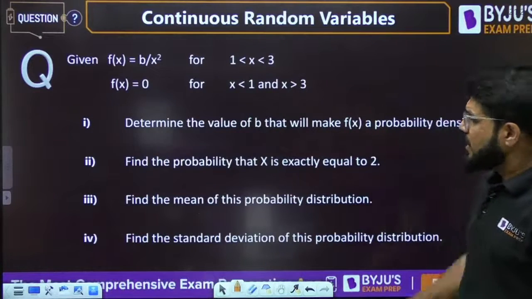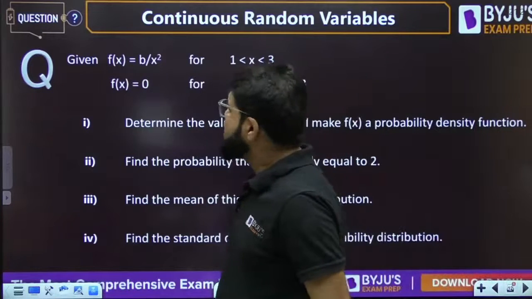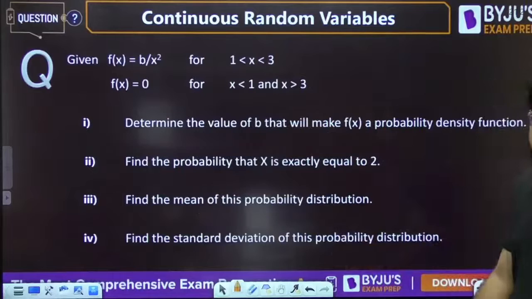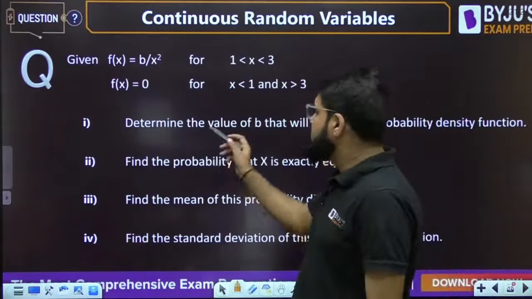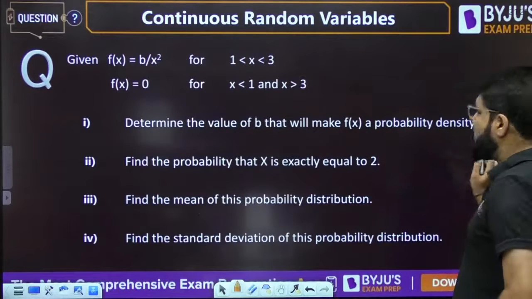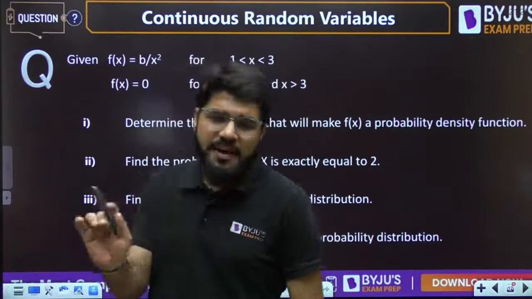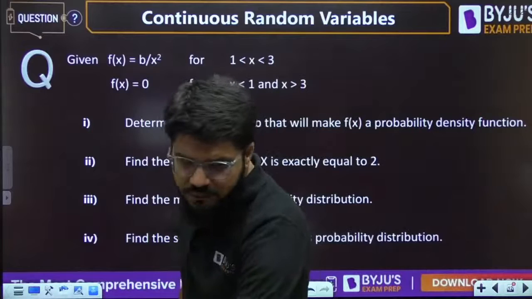Now next, there are 4 questions based on this one particular question. Given that f(x) is equal to b by x square for x between 1 to 3, and f(x) is equal to 0 for x less than 1 and x greater than 3. Determine the value of b that will make f(x) a probability density function, PDF. For it to be a PDF, its integral from minus infinity to infinity should be equal to 1. That is very fundamentally clear to us.